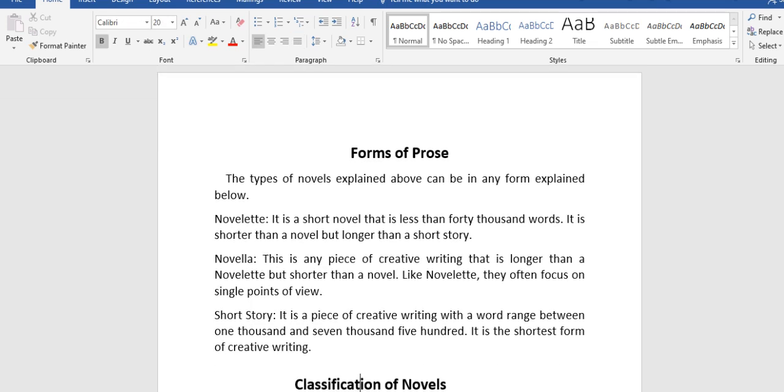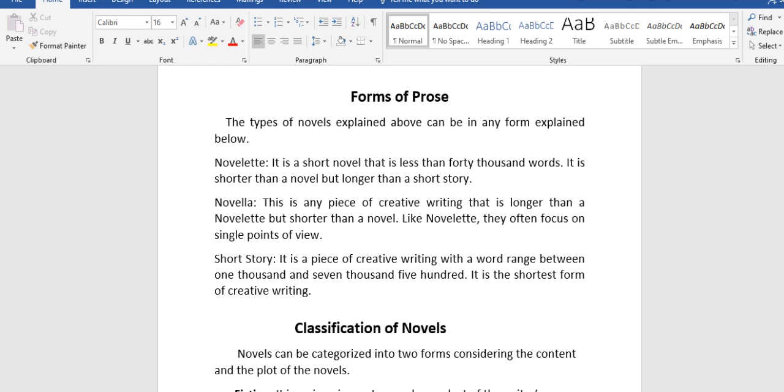Now, these types of prose can also be categorized into forms. So this takes us to the forms of prose. The types of novel explained above can be in any form explained below. Novelette is the first one. It is a short novel that is less than 40,000 words. It is shorter than a novel but longer than a short story.